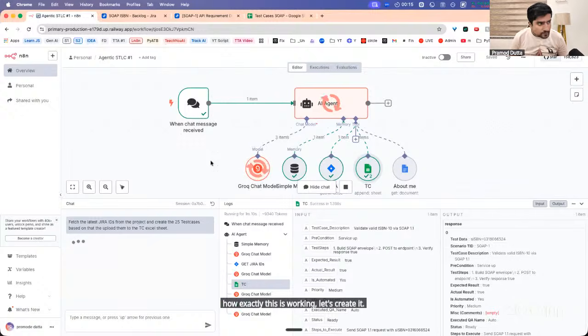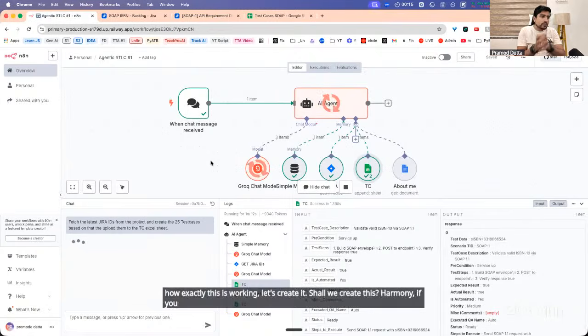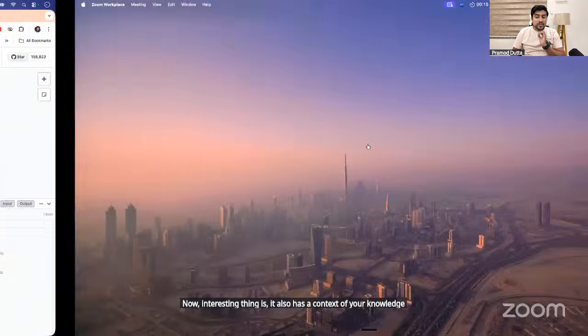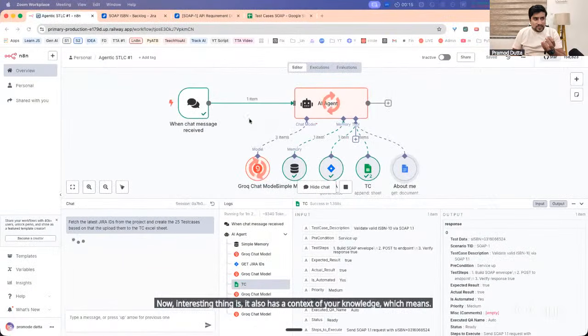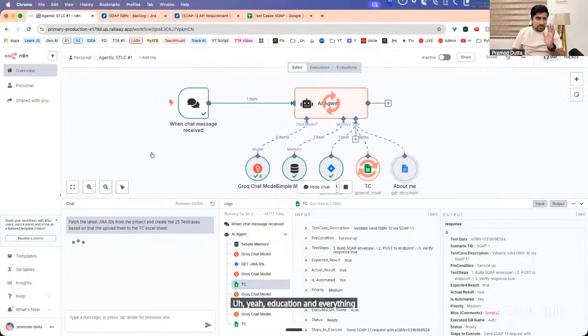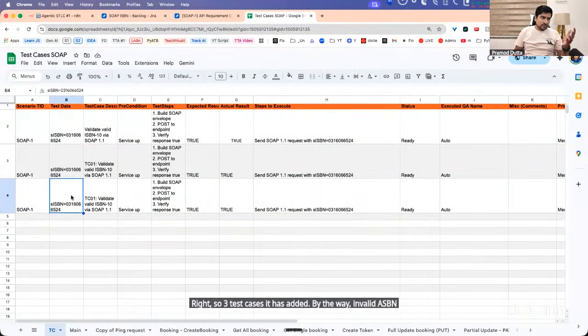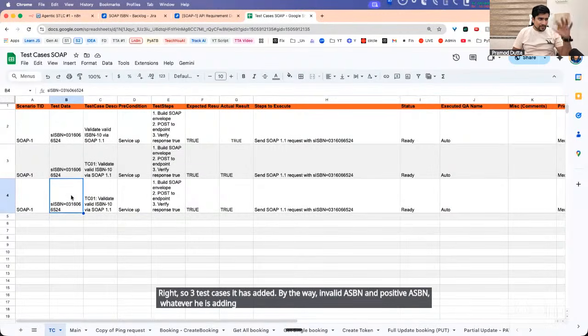Shall we create this? How many of you want to learn this? Today we will be creating this agent so that all of you can showcase it in your company, anywhere you want. The interesting thing is it also has the context of your knowledge, so edge cases and everything we'll discuss. Three test cases it has added. Invalid and positive cases, whatever it is adding, let it do.